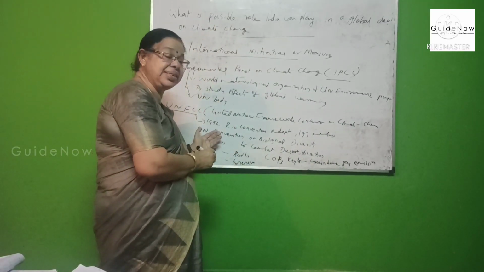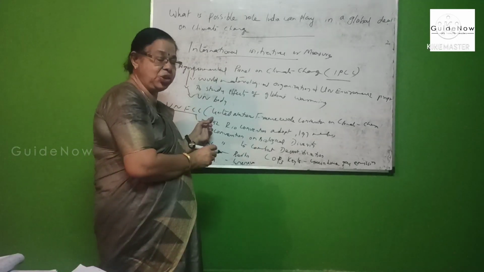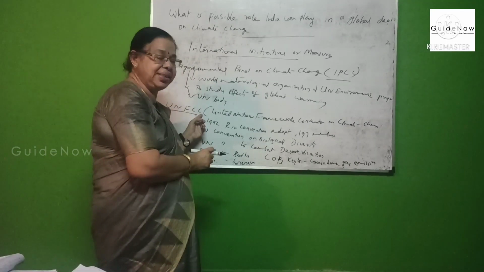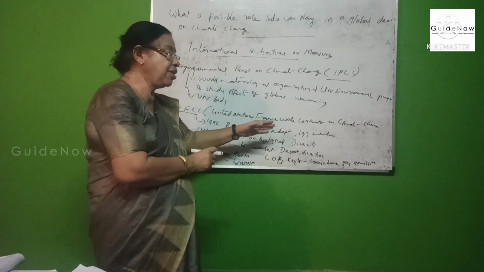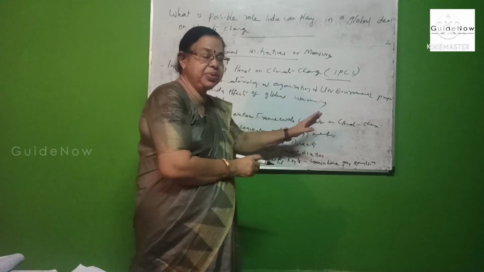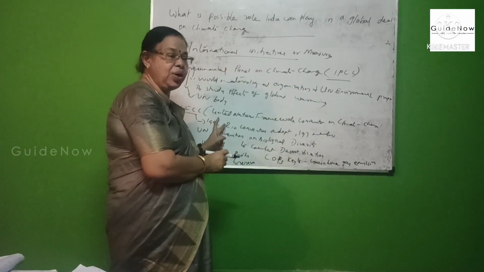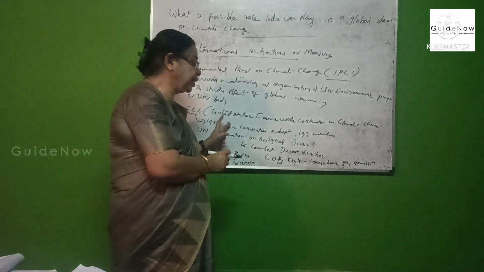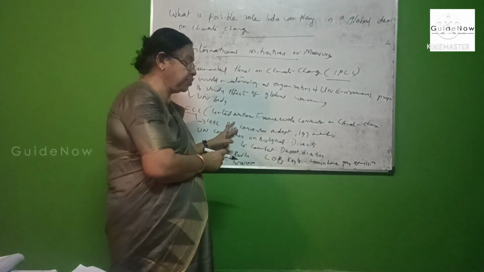197 members in UNFCCC. This is very important. UNFCCC is the United Nations Framework Convention on Climate Change, adopted in 1992 at the Rio Earth Summit.